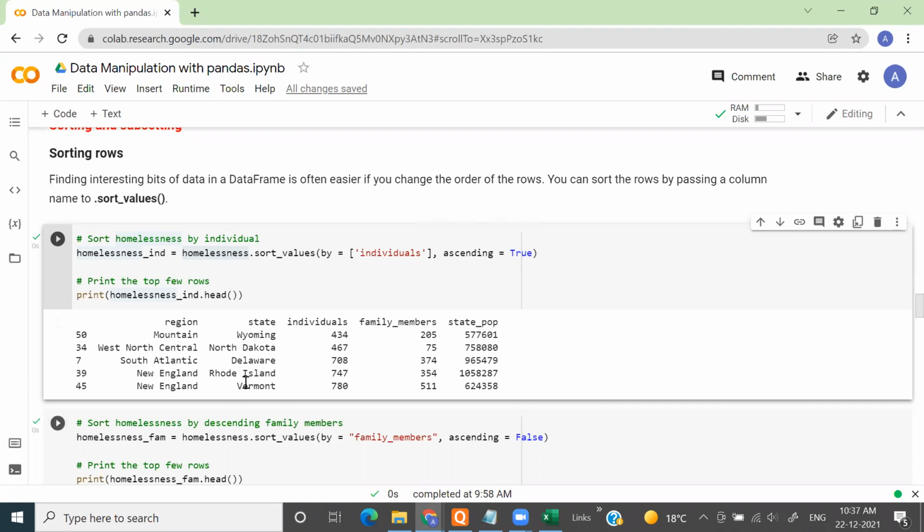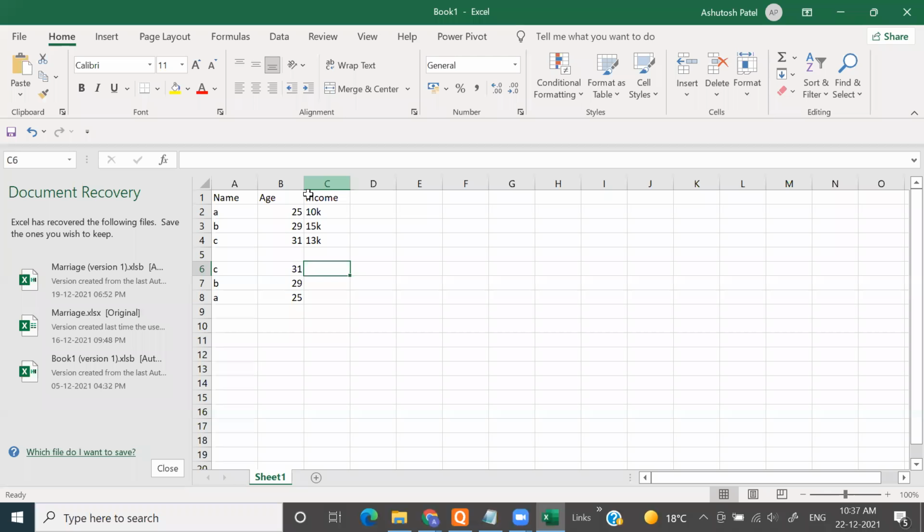When I'm sorting my data frame, it is sorting based on one column, and the other columns will preserve the pattern. It should not merge. Understood this part? The same sorting that we do in Excel is happening here also. It should be 13K, 15K, 10K.